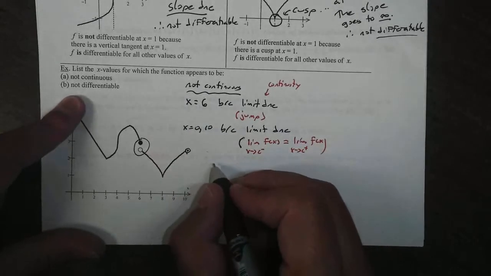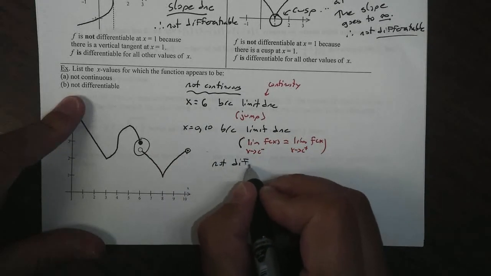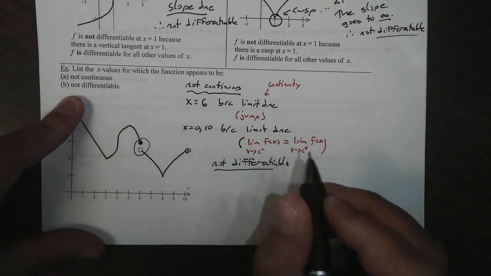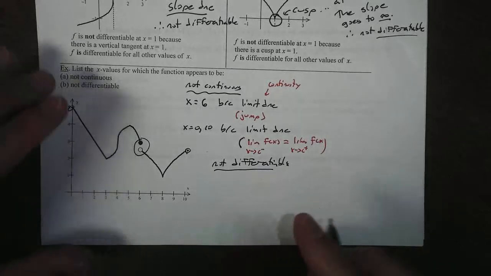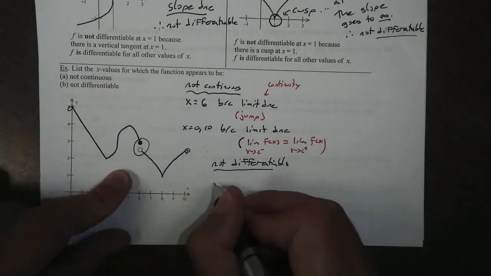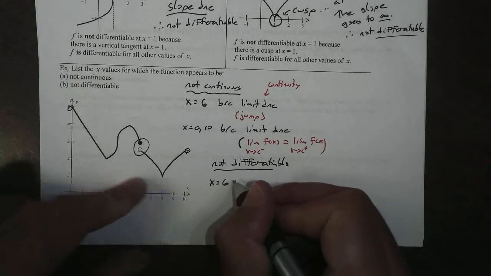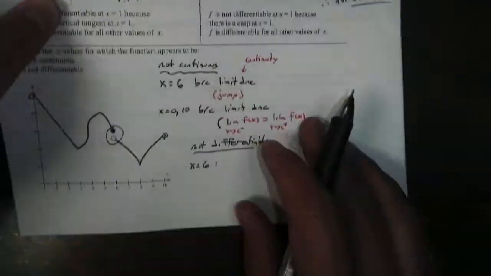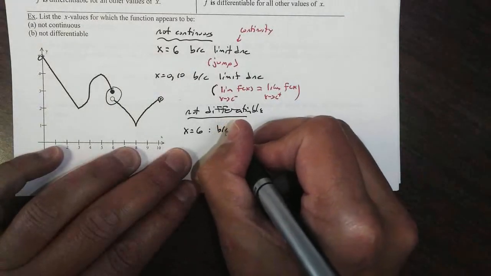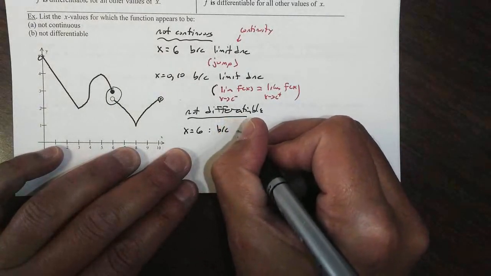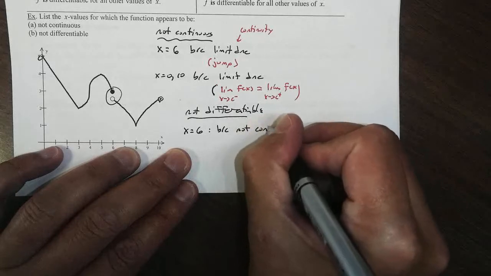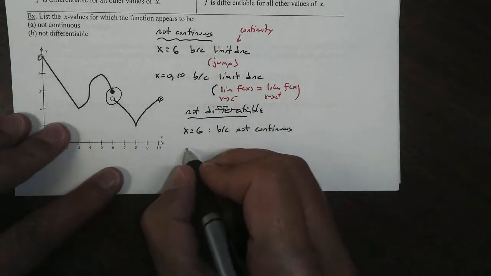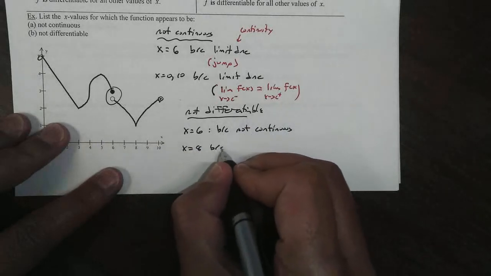All right, for part B, not differentiable. Where will this function not be differentiable? Well, the obvious is x equals 6. Let's look at the reasons. Which one does it break? It breaks continuity, so it's not continuous. Is there any other place? Yes, it looks like x equals 8. Why x equals 8? Because there's a cusp.